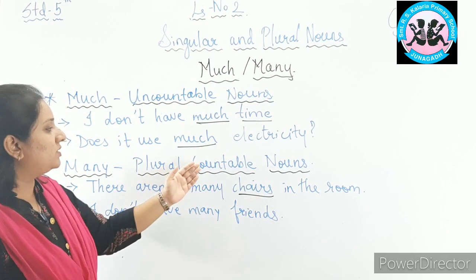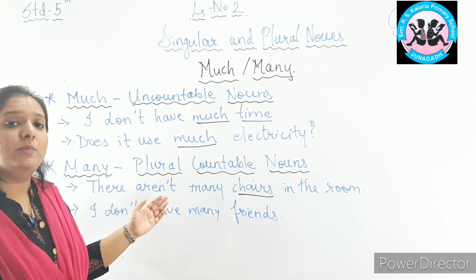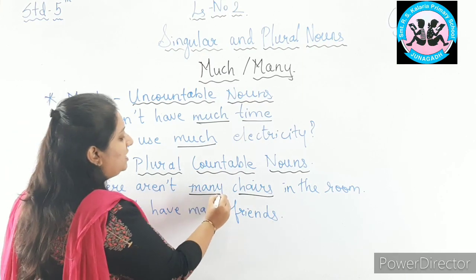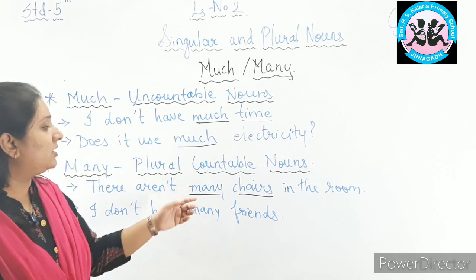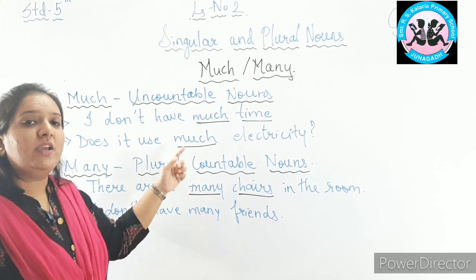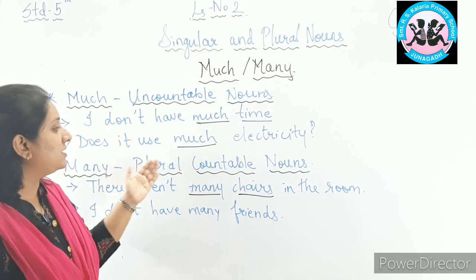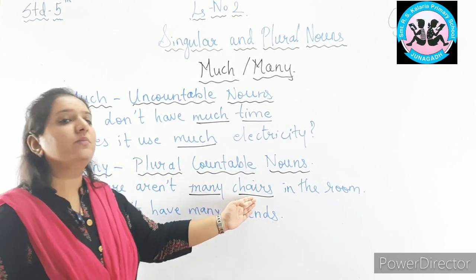So, for plural countable nouns, we will use the expression many. There aren't many chairs in the room. We cannot use much over here. We have to use many. Why? Because it is a plural countable noun.